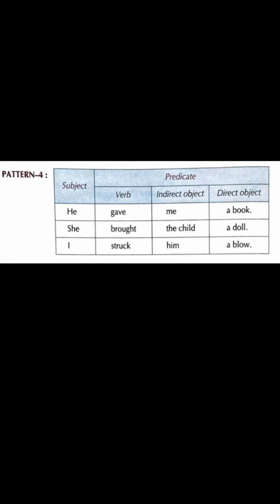Now, children, if we look at pattern 4, what do we see here? The verbs here are followed by two objects, an indirect object and a direct object. This, of course, is a predicate. If you read the first sentence, it is, he gave me a book. Now, he is the subject, whereas predicate is verb. It is divided into three parts. Verb, then it has an indirect object and a direct object. Like gave is the verb, indirect object is me, direct object is a book.